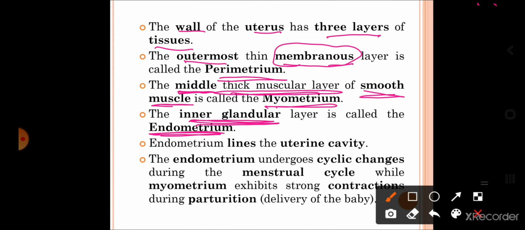So outer layer is membranous, which is perimetrium. Middle layer is muscular, which is called as myometrium, and inner layer is glandular, which is called as the endometrium. The name itself suggests glandular, related to certain secretions.